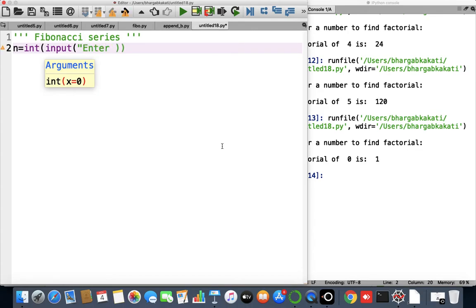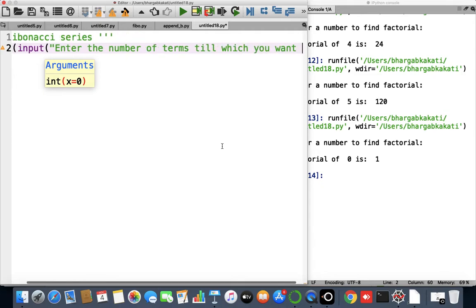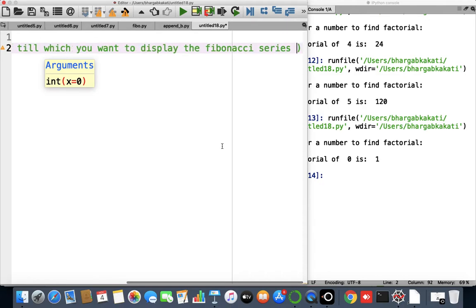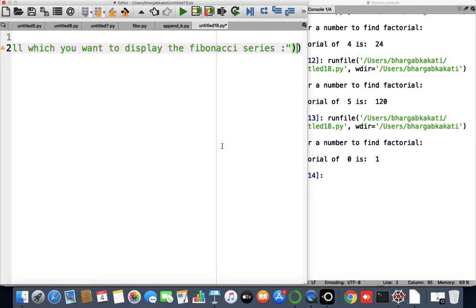So we'll give the message as follows: enter the number of terms till which you want to display the Fibonacci series. Okay, we'll take this from the user. Let's give a slash n here.